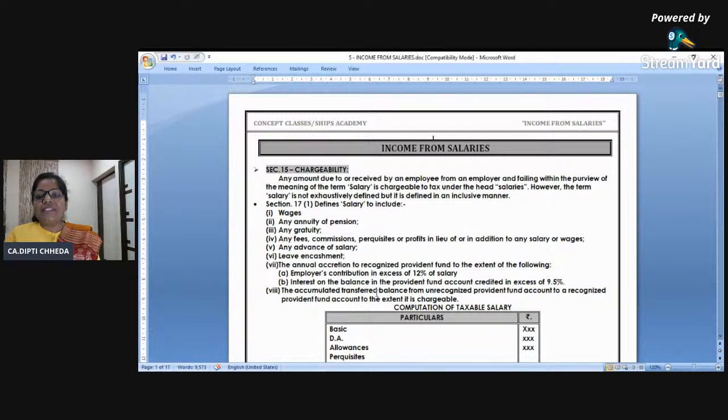So, income from salary. It's like a waterfall. Anything the employer is giving to the employee is taxable under income from salary.